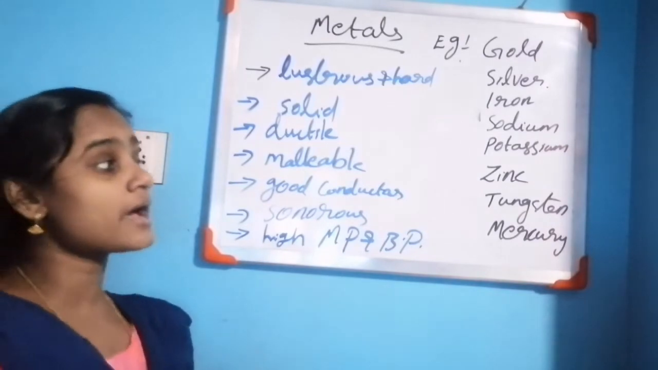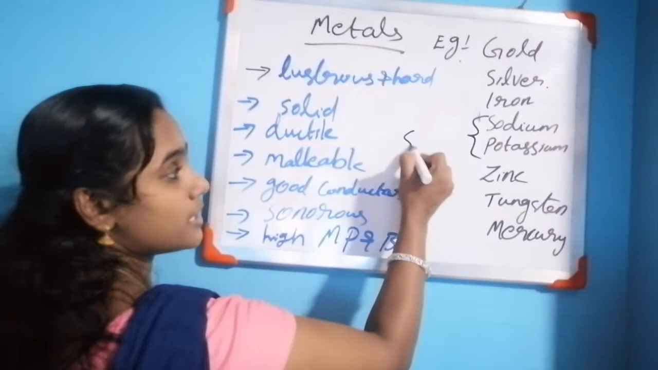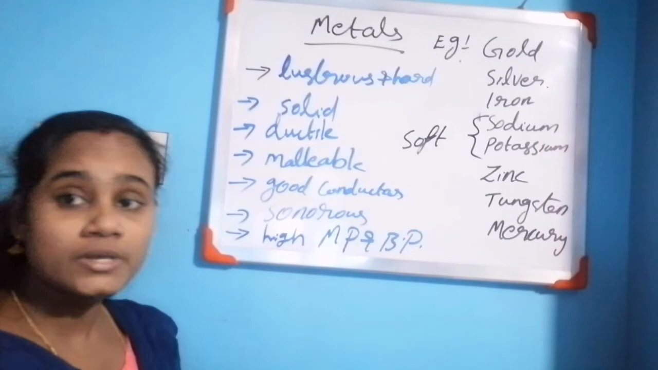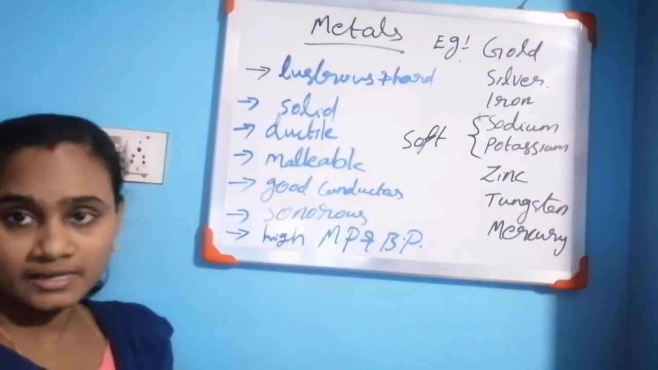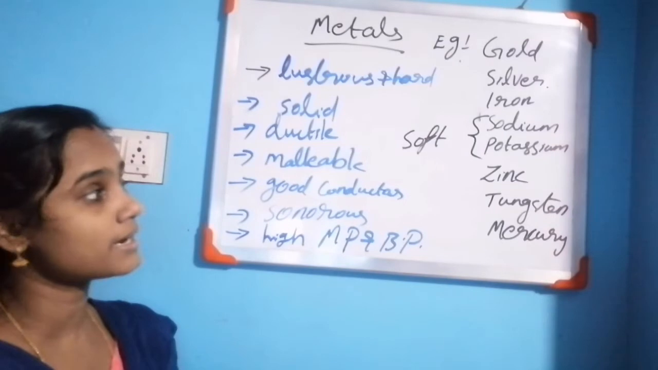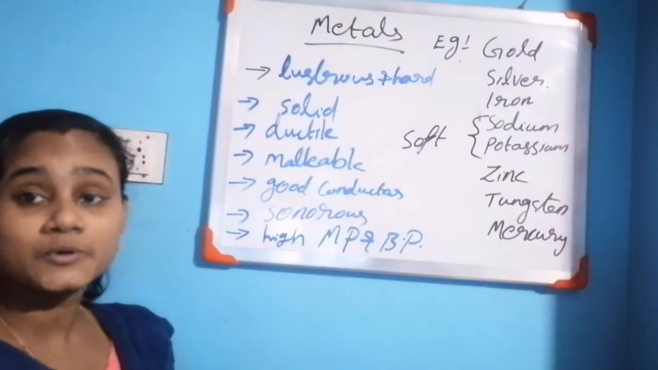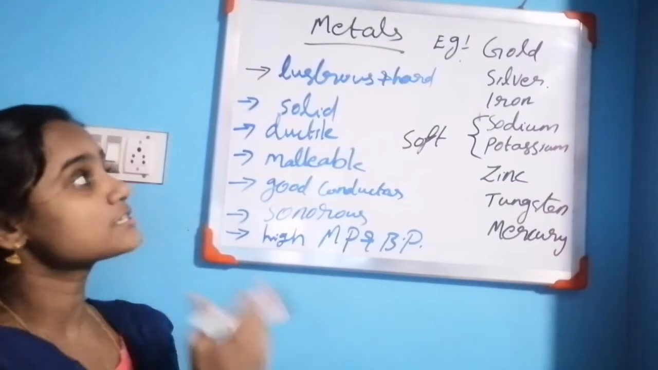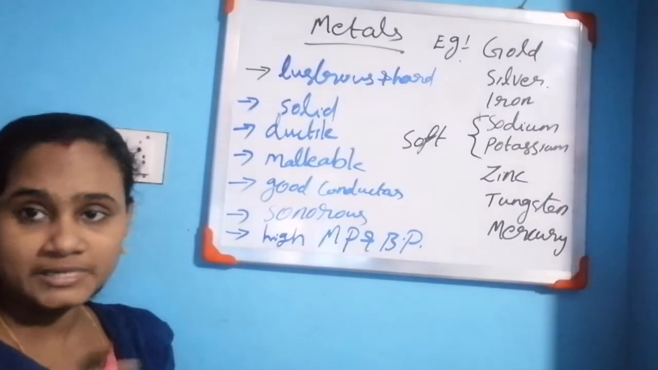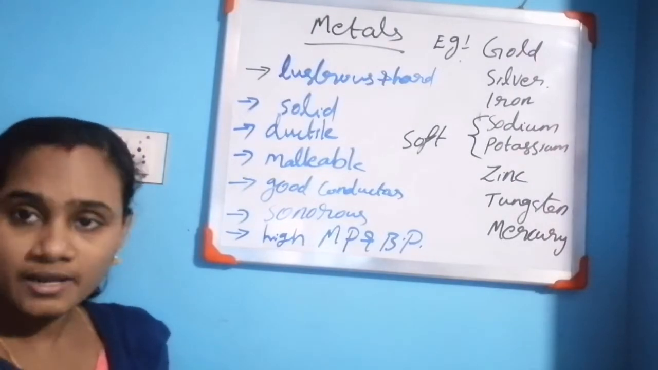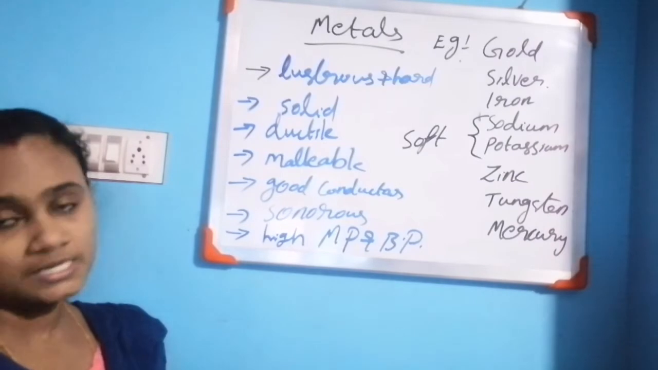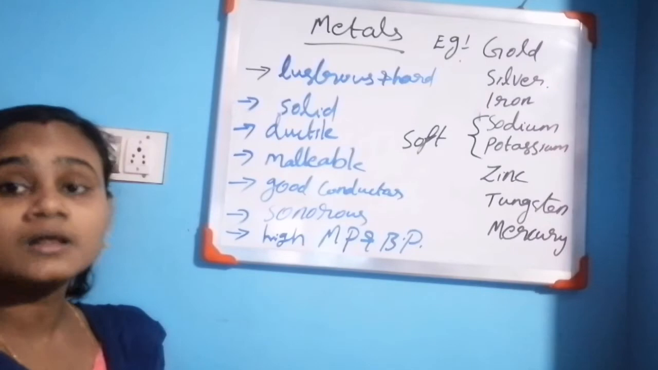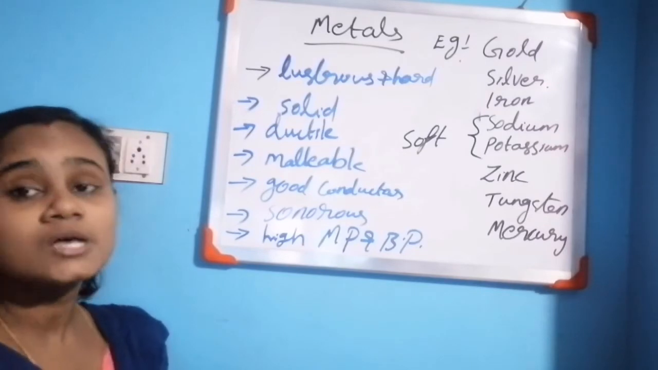The exception is sodium and potassium. Sodium and potassium are soft metals. Name any two soft metals. The answer is sodium and potassium. So the first property is that metals are lustrous and hard. That means all metals are shiny and hard, with the exception of sodium and potassium, which are soft metals.